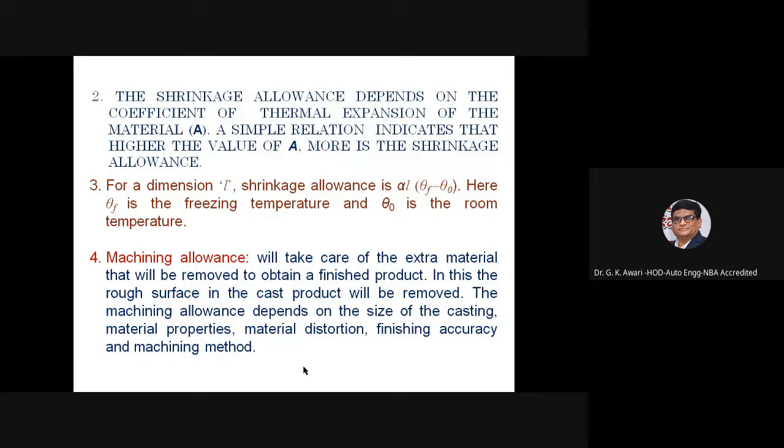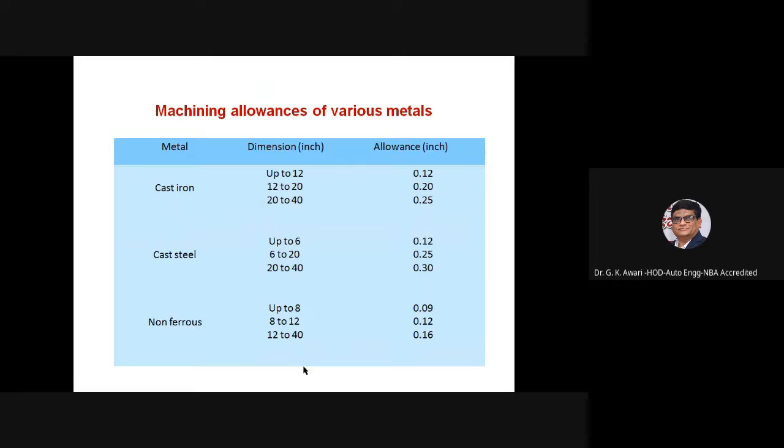Then machining allowance will take care of the extra material that will be removed to obtain the finished product. In this, the rough surface in the cast product will be removed. The machining allowance depends on the size of the casting, material properties and material distortion, finishing accuracies and the machining method.